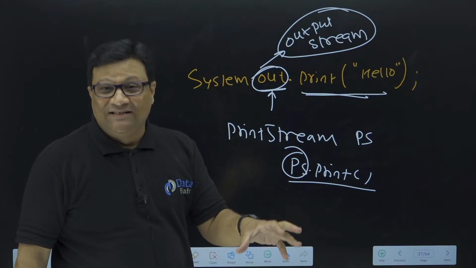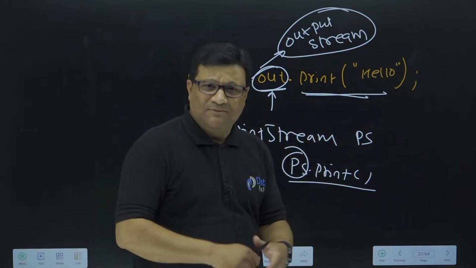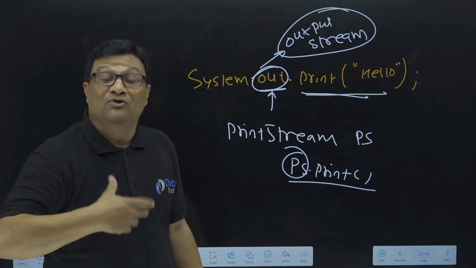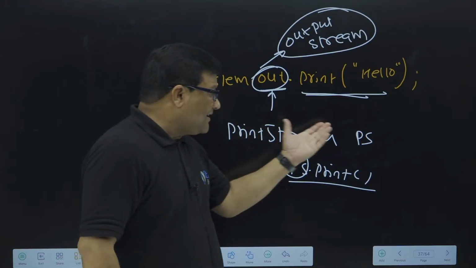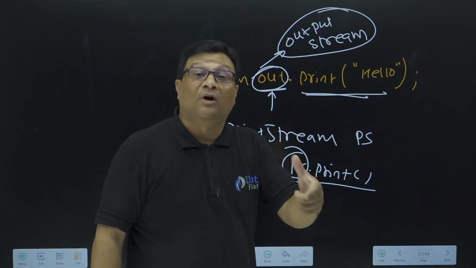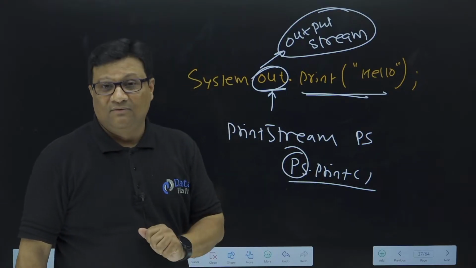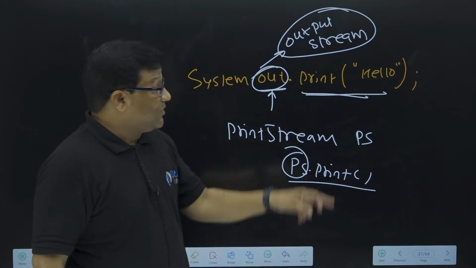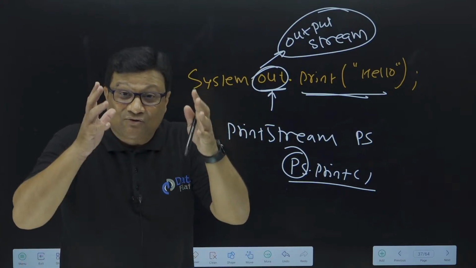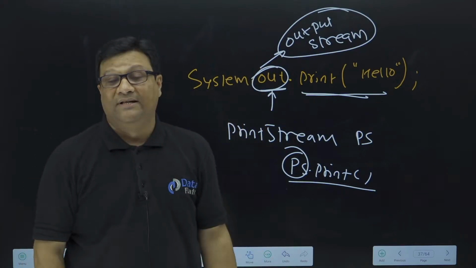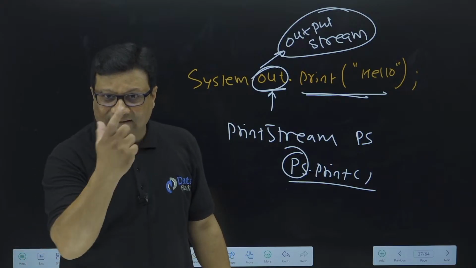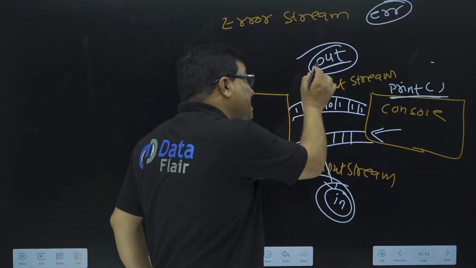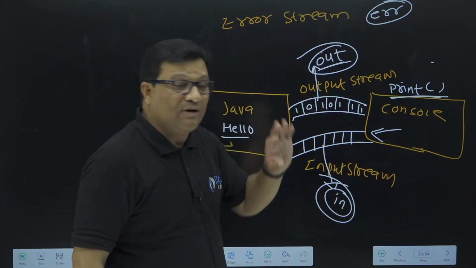I hope you understood. This is a very frequent question that comes to mind. Sir, you say that the print method belongs to the PrintStream class, so we externally create an object of this PrintStream class to call this print method. But you cannot do this. Why? Because you require the same out object which is available in the System class, because this out object is actually associated with the console screen to carry the data. So you have to use this out object only to print anything on the console screen.